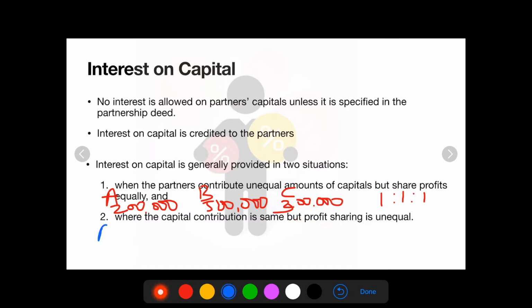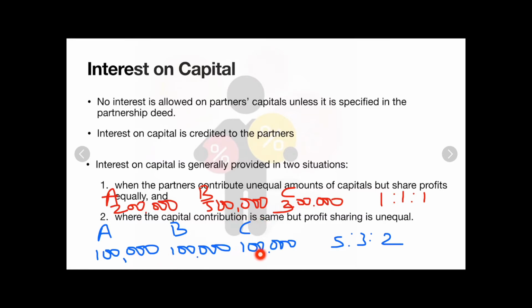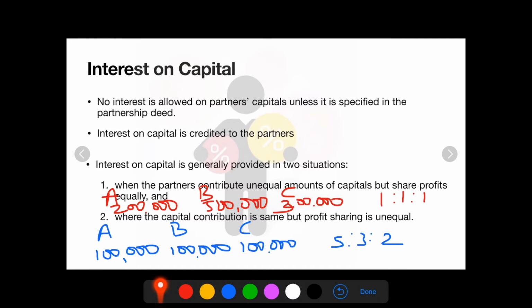Point number 2, where the capital contribution is same but profit sharing is unequal. So again, A being a partner contributing 1 lakh, B is contributing 1 lakh and C is also contributing rupees 1 lakh. But the profit sharing ratio is being 5:3:2. So the capital contribution is same, but the profit sharing ratio is unequal. 5:3:2 is being unequal.